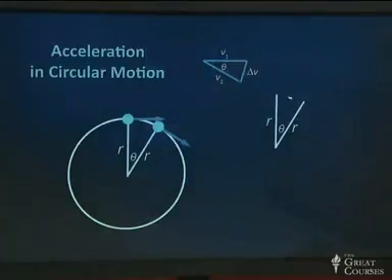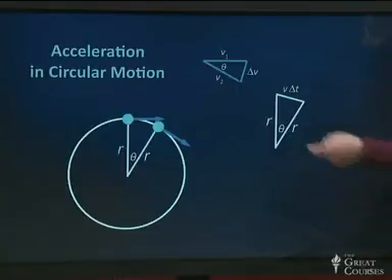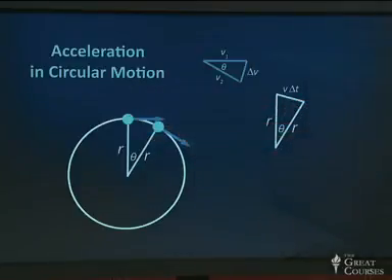So let's now look at these two almost triangles. Let's make that one a triangle also. So now I have two triangles. And I'm going to claim that the length, the little short side of this triangle, has a length approximately, not exactly, v, the speed at which this ball is going around in its circle, times delta t, where delta t is the time interval between when the ball was here and when it was here. Why do I say approximately?